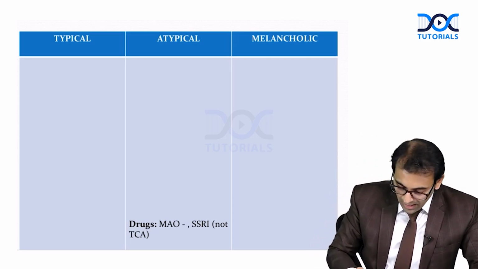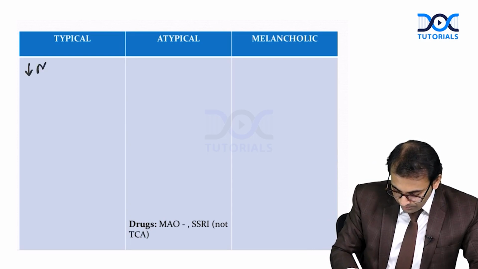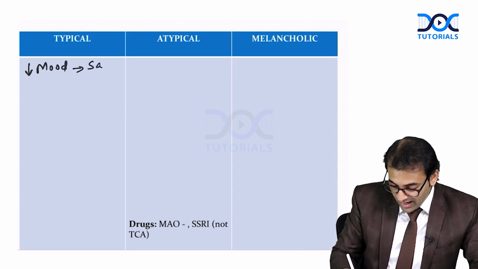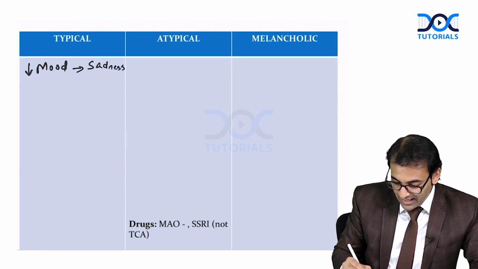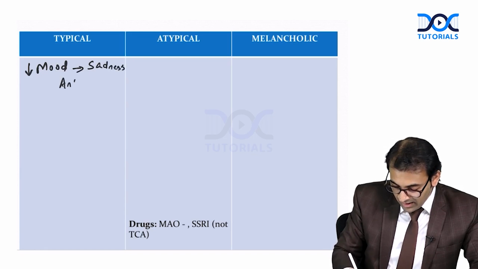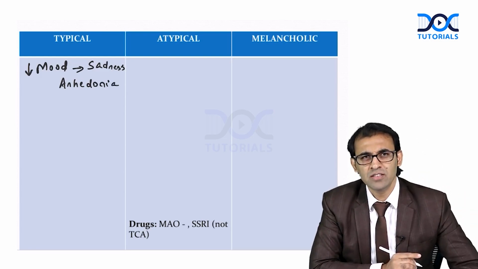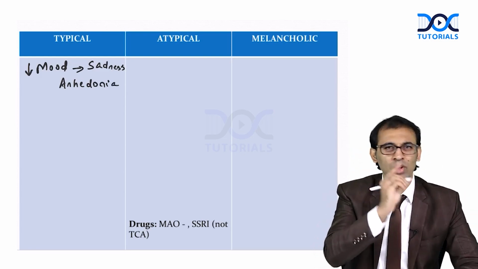First of all, lack of mood, I can say sadness, right? Sadness. Yes, there can be anhedonia. What is the meaning of anhedonia? Inability to experience pleasure in old activities.